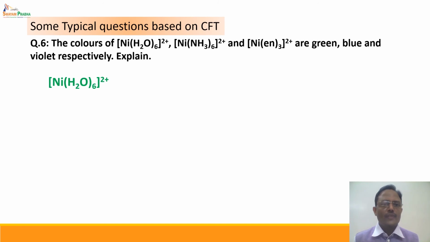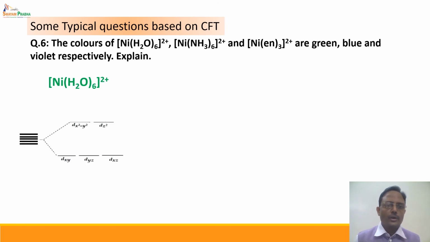Now in the case of [Ni(H2O)6]2+, we can see that the crystal field splitting is like this, t2g and eg. H2O is a weak ligand, so the splitting is less. As a result, the energy required for the transition from the t2g to the eg set of orbitals is small, and the absorption takes place at 720 nanometers, and hence the complementary color, which is green, is observed. As a result, you will find that this [Ni(H2O)6]2+ is a green colored complex.